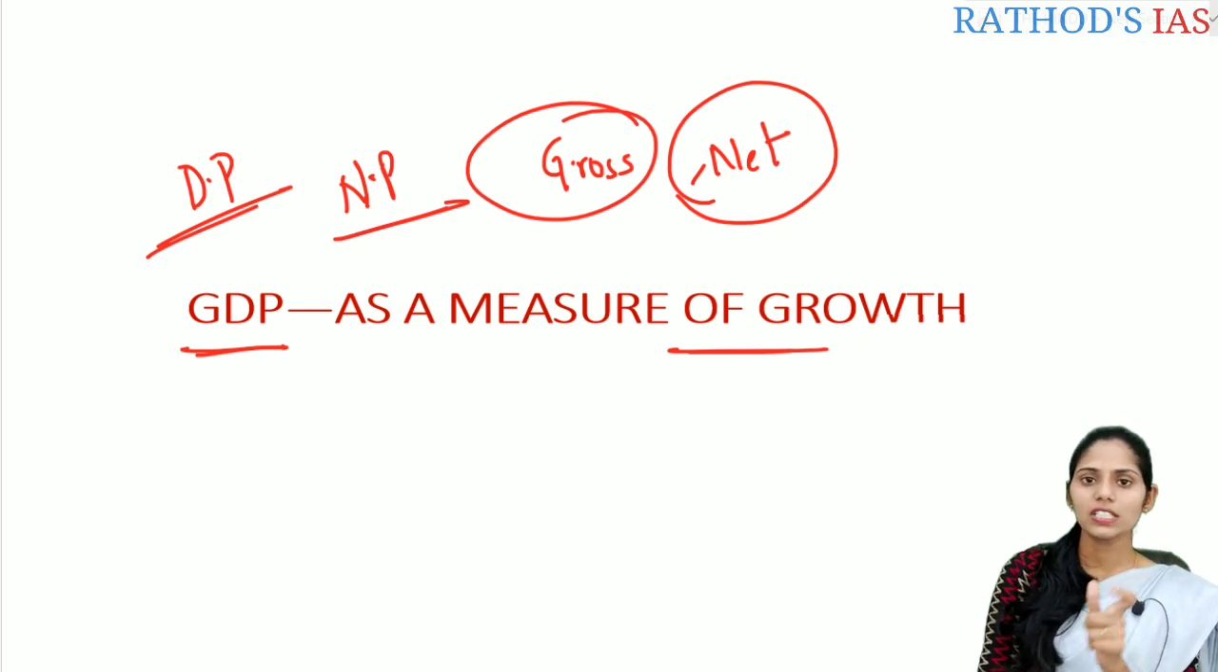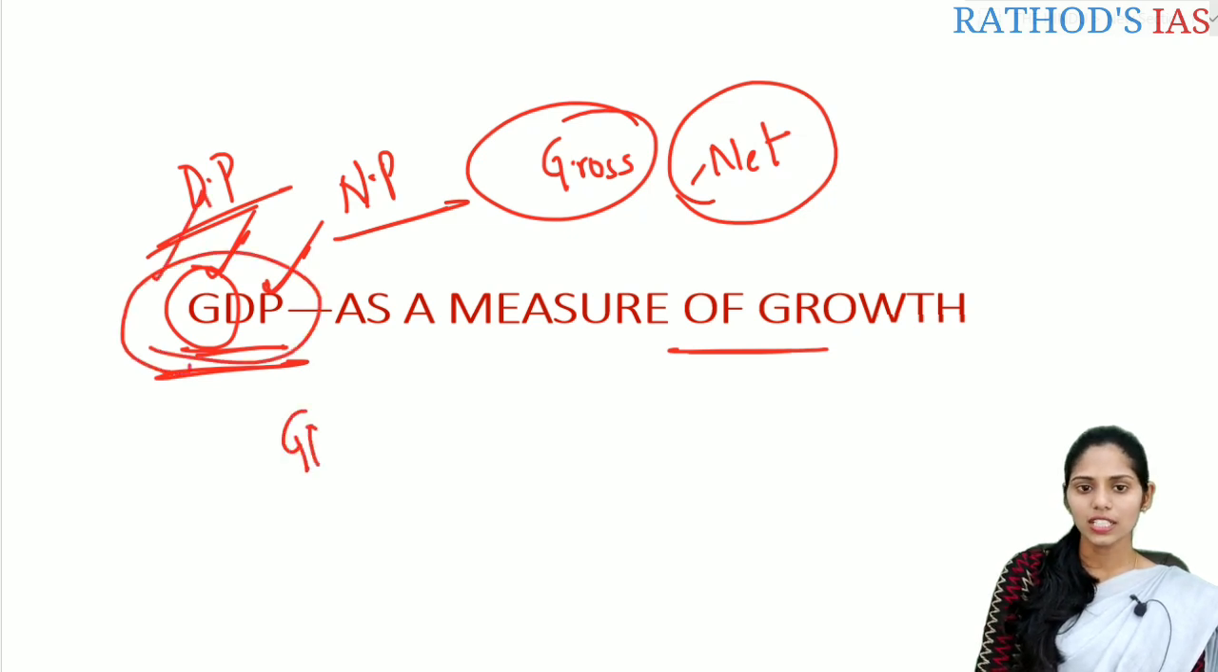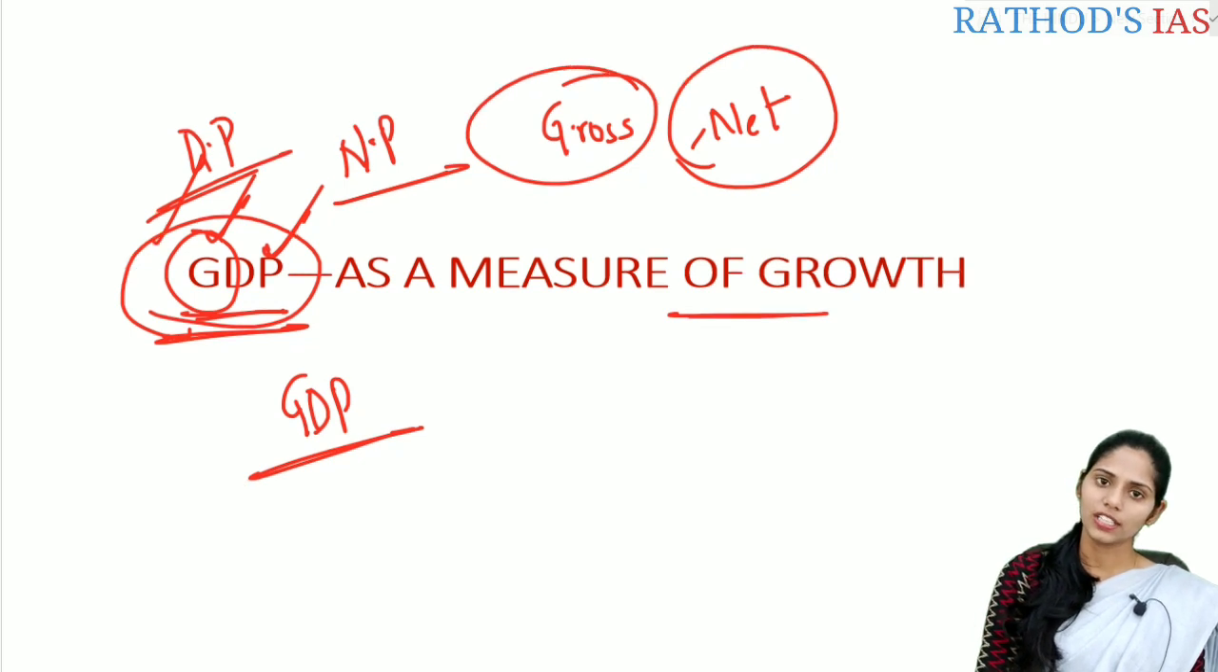So what is GDP? GDP stands for gross domestic product. That means the value of all the goods and services that are produced within a geographical territory within a given period of time. That is the domestic product. So what is the gross here? Gross means we are not taking into account depreciation. Whenever we take depreciation into account, then it is called net. But we are not taking depreciation into account here, so it is GDP, gross domestic product.